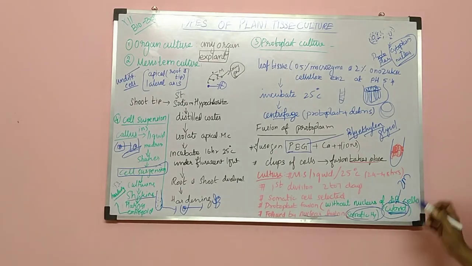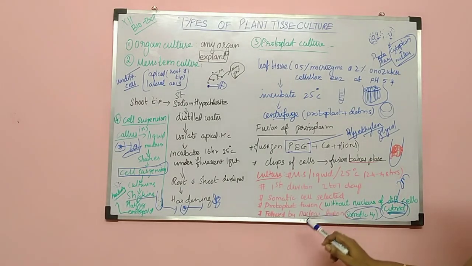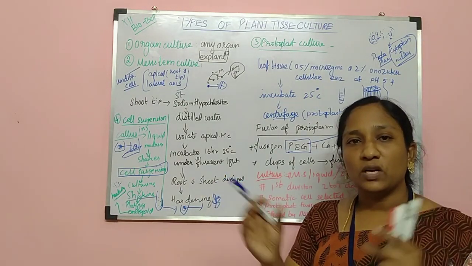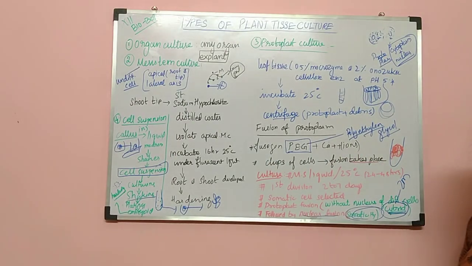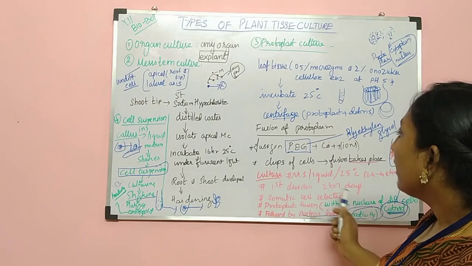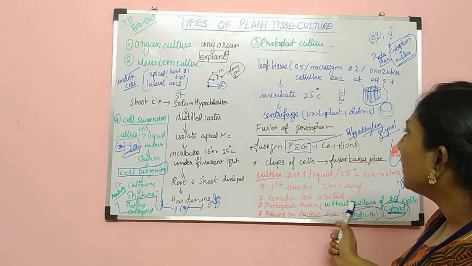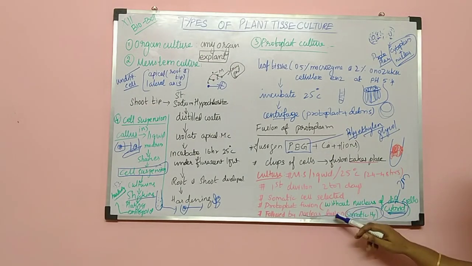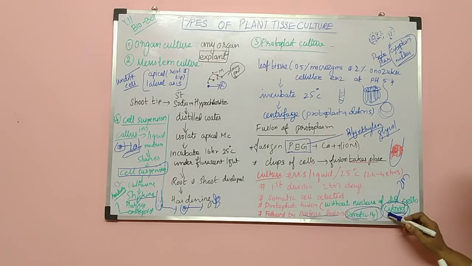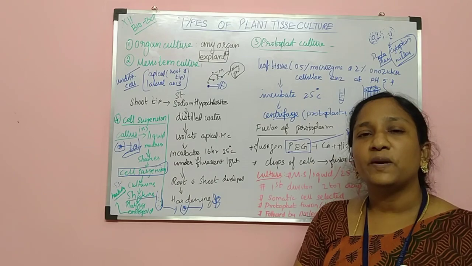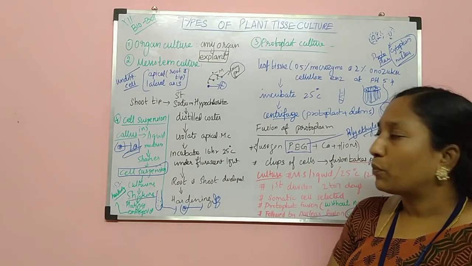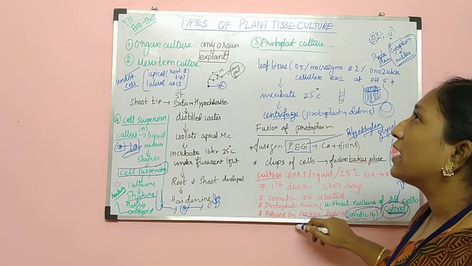After the protoplasm and nucleus both fuse, this type of process is called somatic hybridization. Then it starts to form an embryoid. That embryoid forms a new plantlet. Then that new plantlet is moved to the hardening process. That is called protoplasmic fusion.